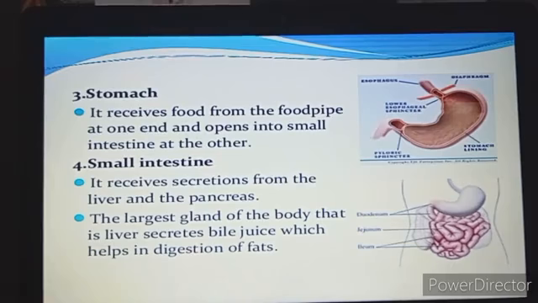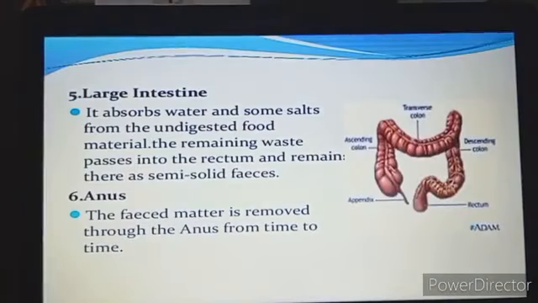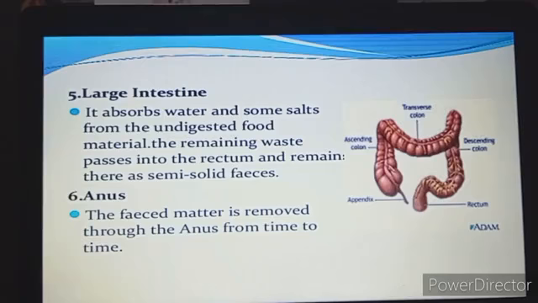Then what happens? The food passes on into the large intestine. The large intestine is a long tube about 1.5 meters long and 6.5 centimeters wide. The large intestine also has three parts.